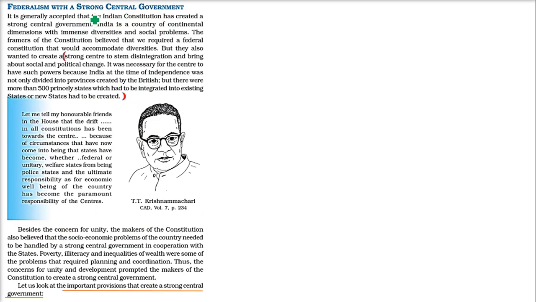Now, federalism with a strong central government. As we discussed earlier also, the central government is stronger than the state government. Why? We have to go to the history, and we have to see the diversities and social problems.